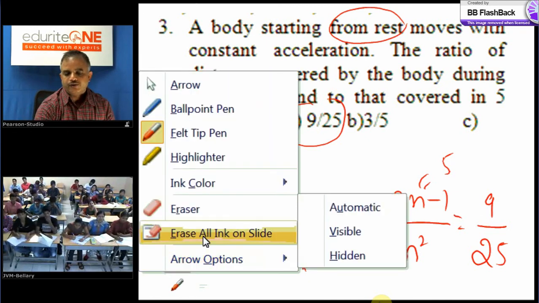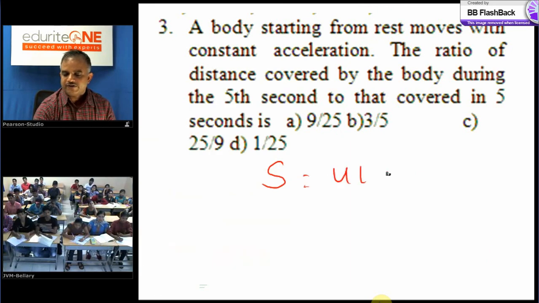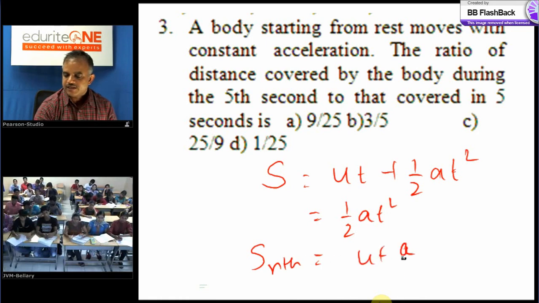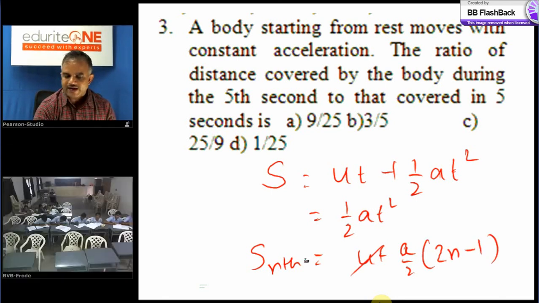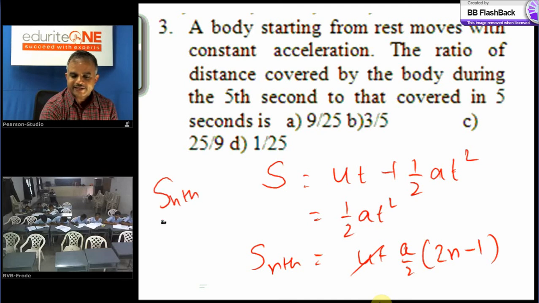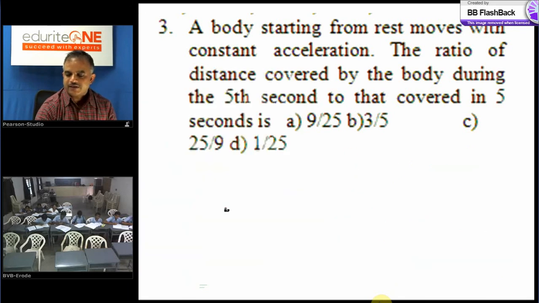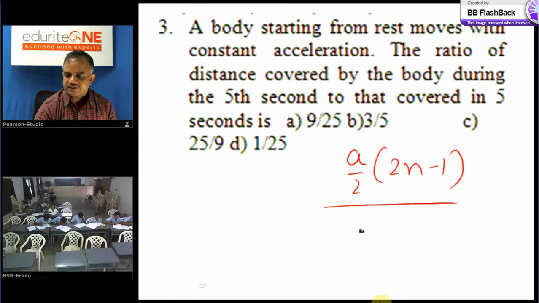How do I get that formula? I show you one more time. S is equal to ut plus half at square. So the body starts from rest means it is just half at square. And S nth is equal to u plus a by 2 into 2n minus 1. But u is 0, so you can see that this is gone. So here a by 2 is there. If I now divide S nth by S, that is this divided by this, what do I get there? Very simple. I will get a by 2 into 2n minus 1 by a t square. Half at square means a by 2 t square. So now t equal to n I am using. So this is going to n minus